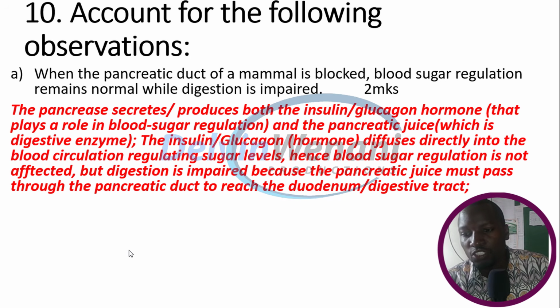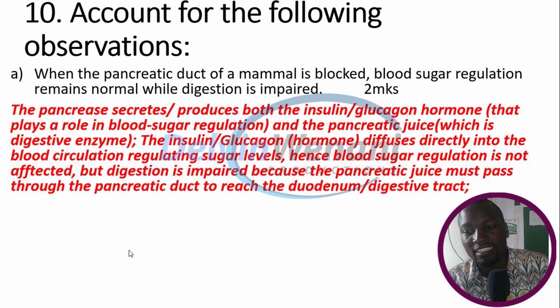But pancreatic juice, which contains digestive enzymes, is different from the insulin and glucagon, which are hormones that diffuse directly into the blood circulation. Remember, the insulin or the glucagon hormone diffuses directly into the blood circulation. That's why it regulates sugar levels despite the pancreatic duct being blocked.